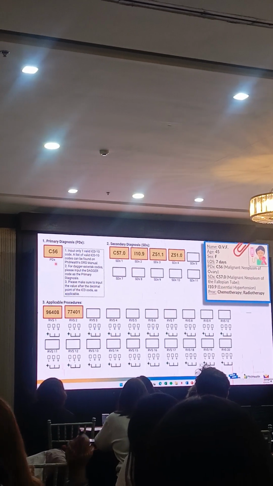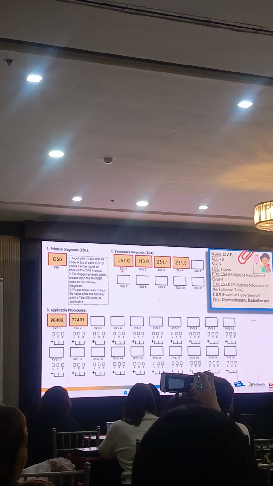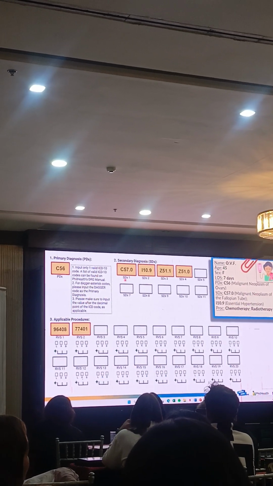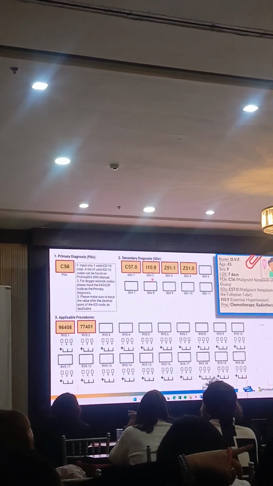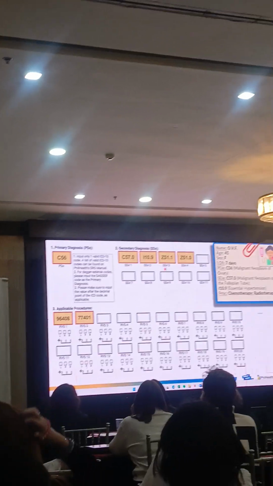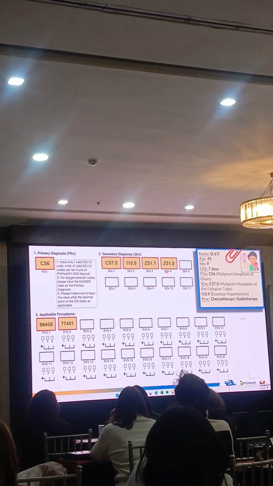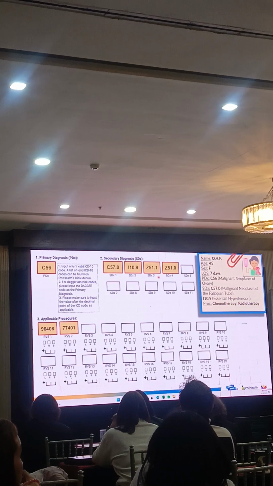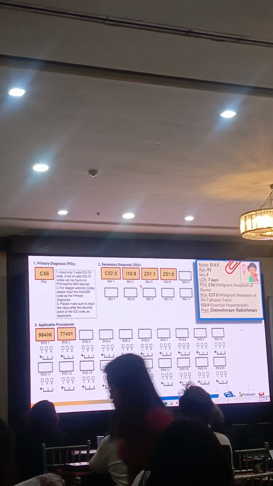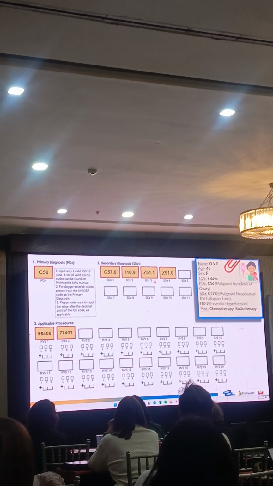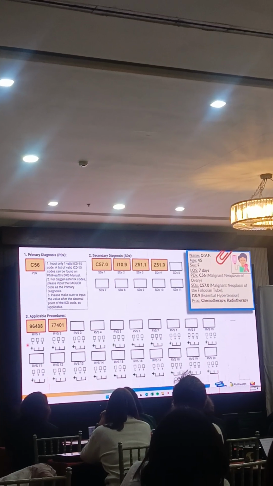So primary diagnosis, C56, which is ovarian cancer. Secondary diagnosis, C57 for neoplasm of the fallopian tube, and I10 for hypertension. And we put the ICD-10 codes for chemo and radiation therapy here in the SDX portion as well. And then the chemo or radiotherapy, if applicable, has its RVS, so I put the applicable RVS in the procedures.